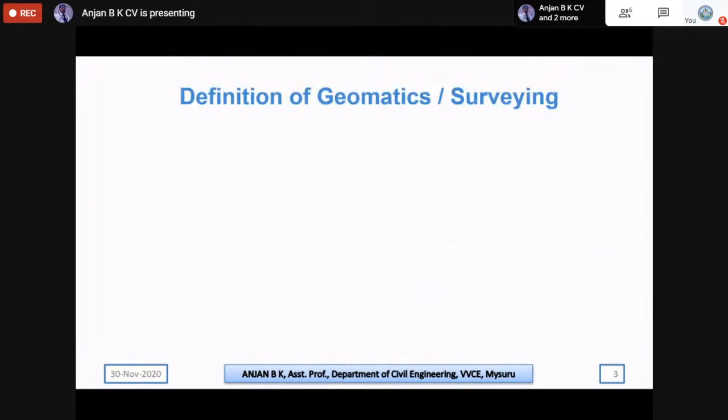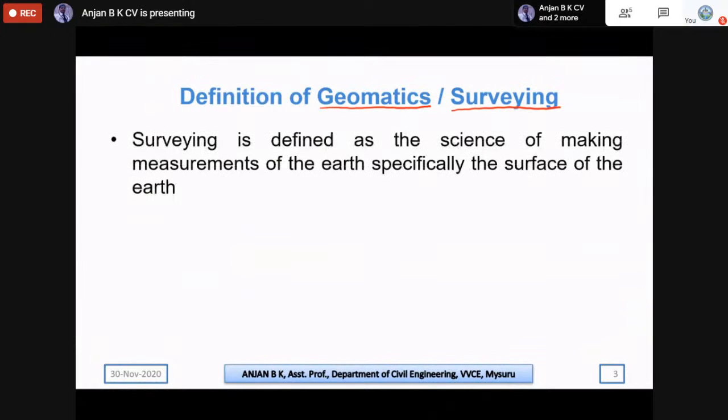You all know that earlier we called this surveying, but in recent years we are calling it geomatics, that is, measurement of the earth. So we are dealing with measurements of the earth, hence it is called geomatics. Basically, in surveying we are interested in collecting as much data as possible by measuring the earth's surface. That is the basic idea behind geomatics.